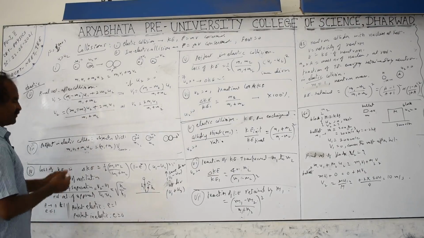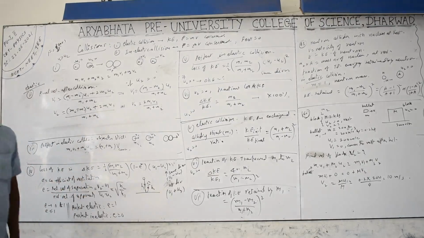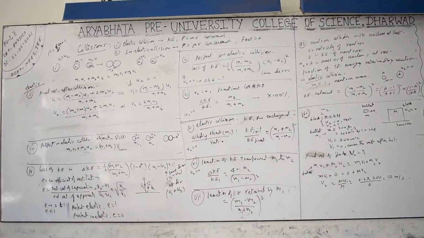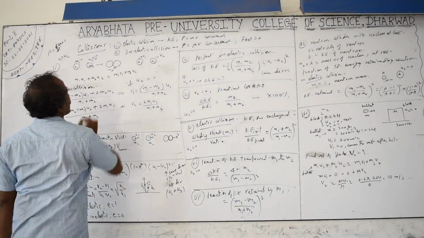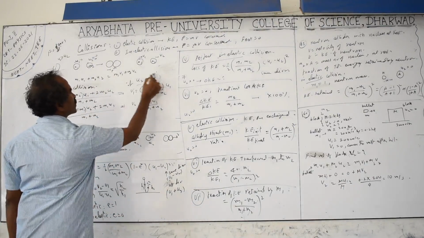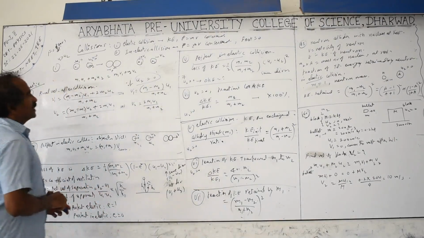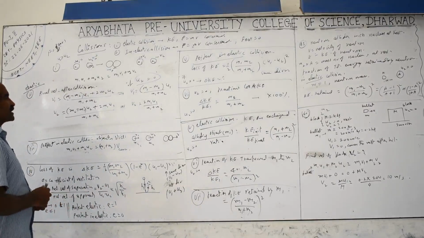But the general condition they will give you in most problems is that the second body is at rest. What if the second body is at rest? The second body is initially at rest, u2 is 0. That means the first body is coming and hitting it. In that case you have to take u2 as 0. There are special cases. One special case is the second body at rest and m1 equal to m2.